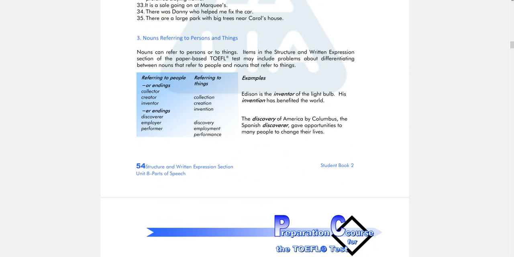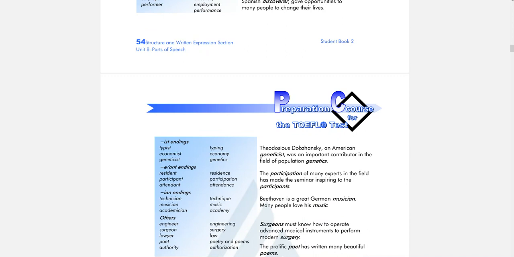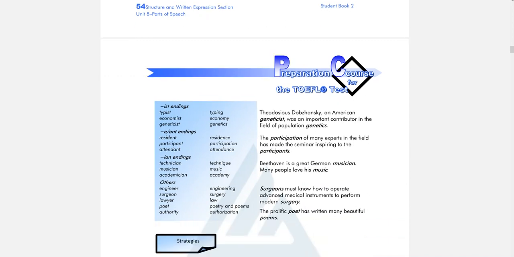So how do you know it? You may check the ending of the words. If the ending is -or, usually it is the person. And then -ion is usually the noun for the thing. And then -ist, this is the person. -ee or -ent, this is also for the person, like resident, participant, ended with -nt, it is the person. Okay, if it is ended with -ness, usually this is the thing.